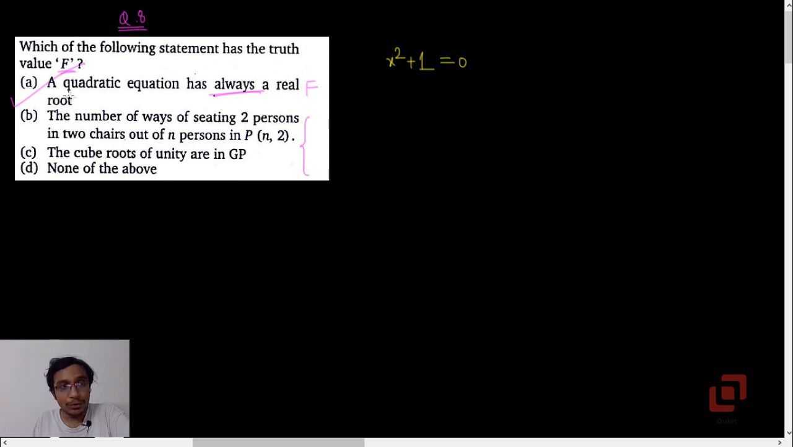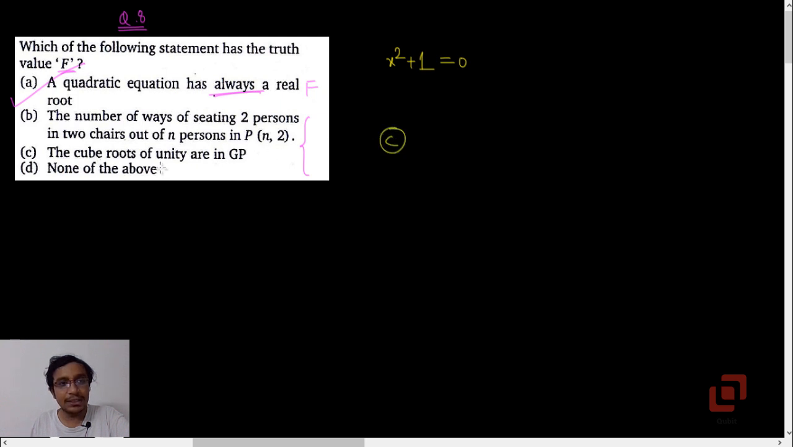Okay, so because we have got option A to be the one which has the truth value false, the other two statements must be true. So let's read them and come to the correct conclusion. Okay, that may reveal something else. Let's go to option C.